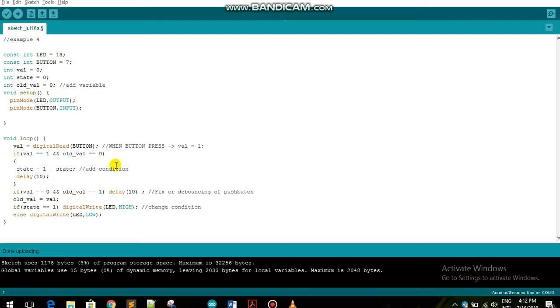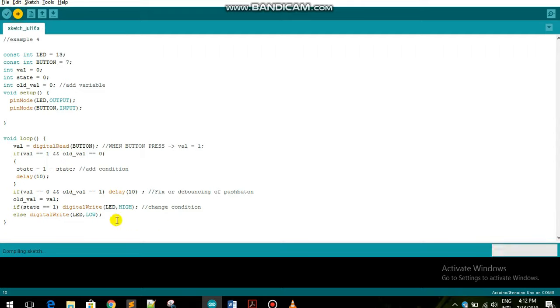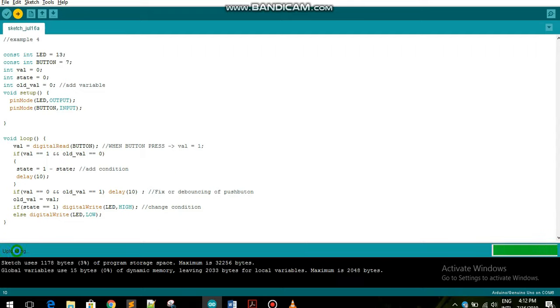Example 3. In this example, we are improving the code from example 2. We add one more variable and more conditions. Now we upload this code into Arduino Uno. After we upload, let's test it.